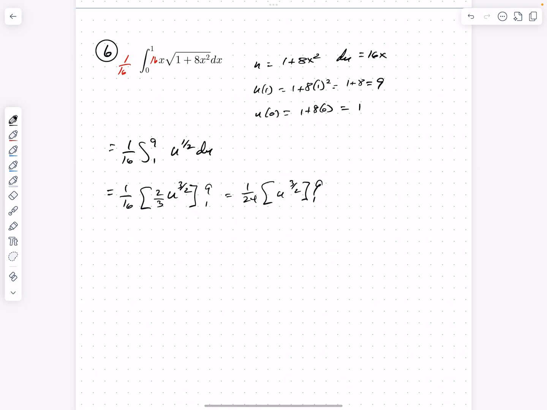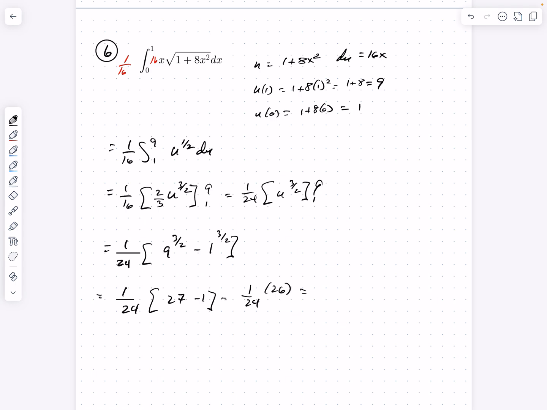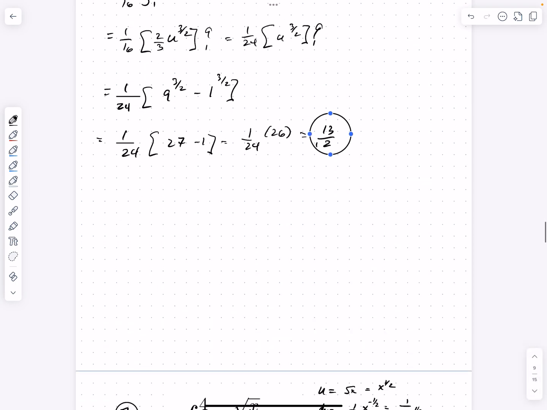Okay. So this equals 1 over 24, 9 to the 3/2 minus 1 to the 3/2. Okay. Equals 1 over 24. Well, 9 to the 3/2, well, 9 to the 1/2 is basically 3. 3 cubed is 27. 1 to the 3/2 is just 1. So this equals 1 over 24 times 26. And if I divide both those by 2, I end up with 13 over 12. That's it. Oops, 13 over 12. All right,